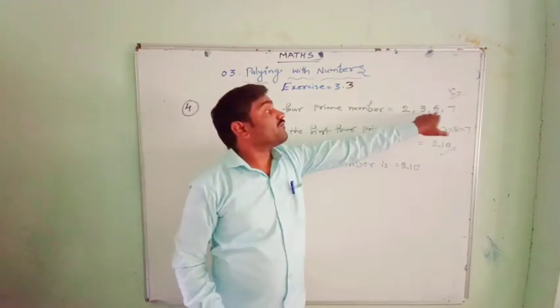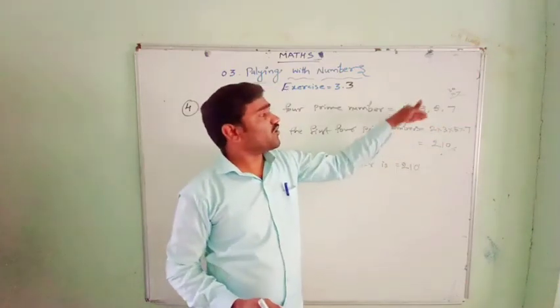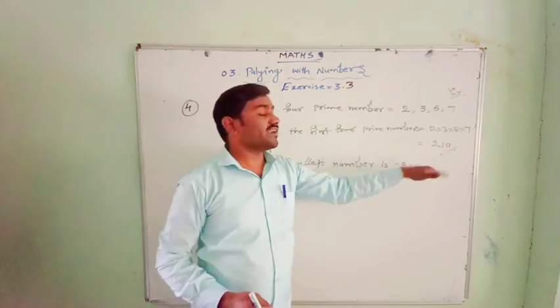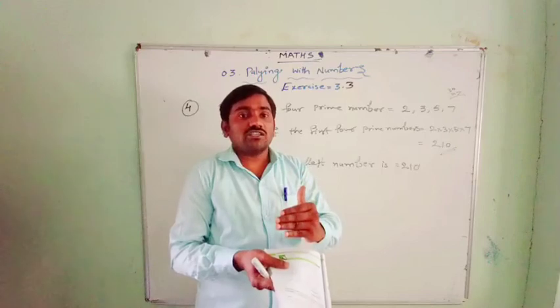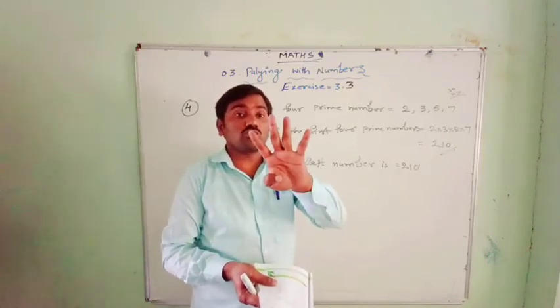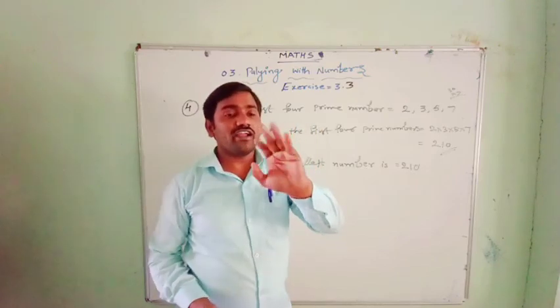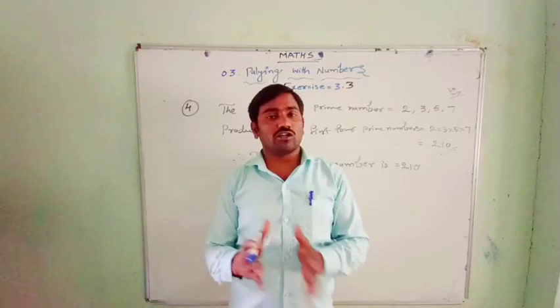It contains 4 prime factors. These are the 4 smallest prime numbers. If we take other prime numbers, it will be more than 210. This 210 is obtained by multiplying the first 4 prime numbers, that is 2, 3, 5 and 7. I hope you understood these exercises, 3.1, 3.2, 3.3.